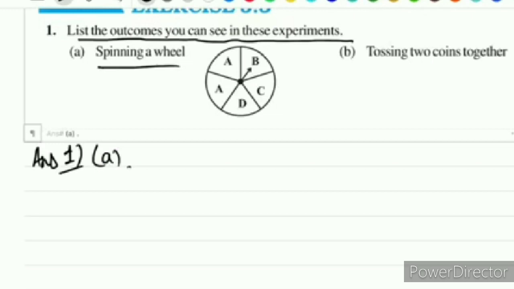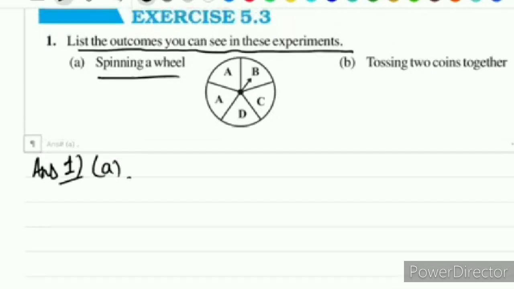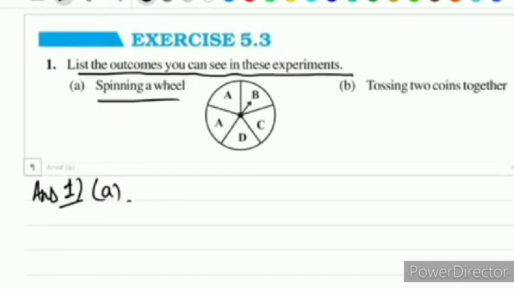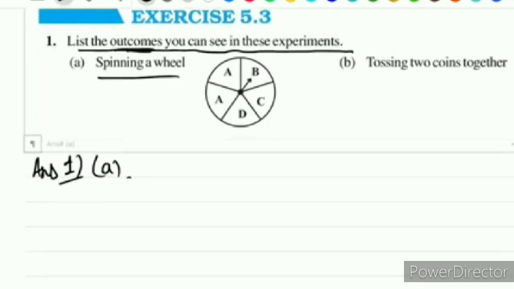If you spin a wheel, the point falls on either A, B, C or D. Here we should write only the outcomes, not the probability. How many outcomes are possible?